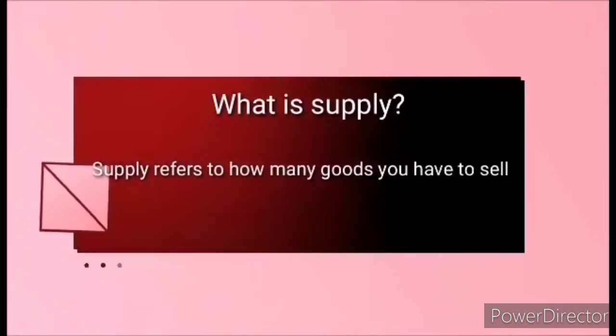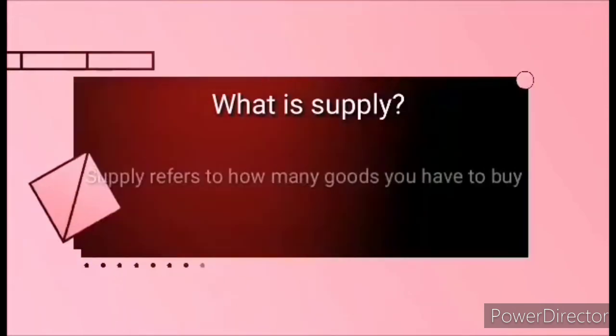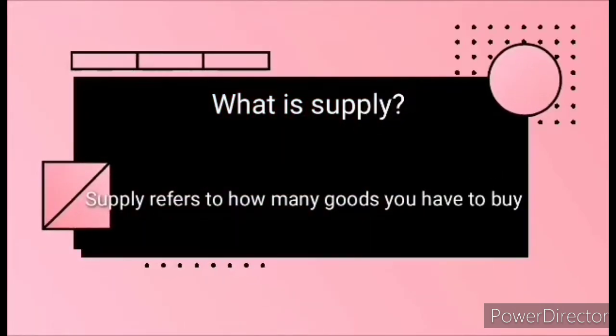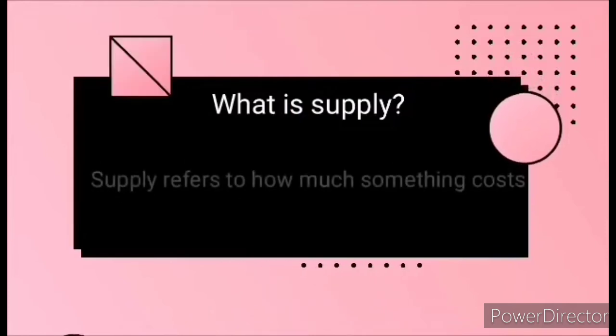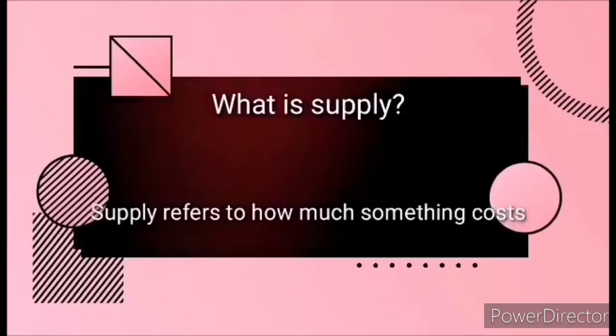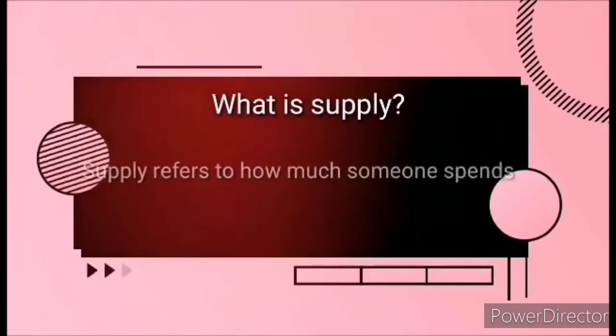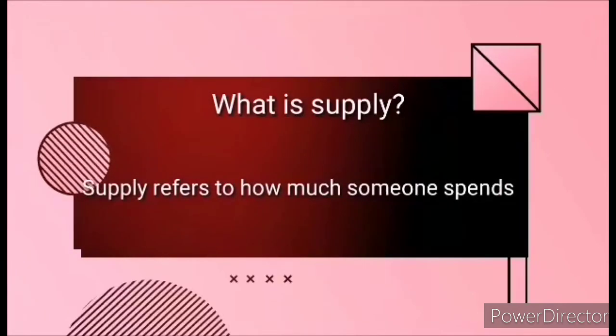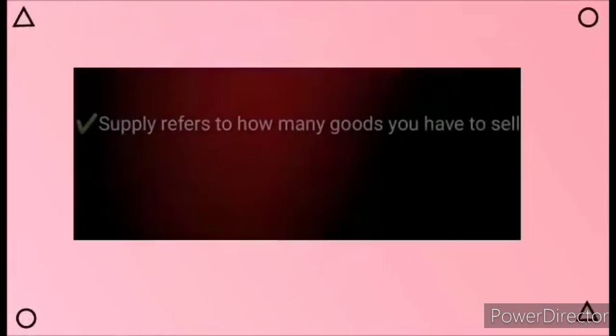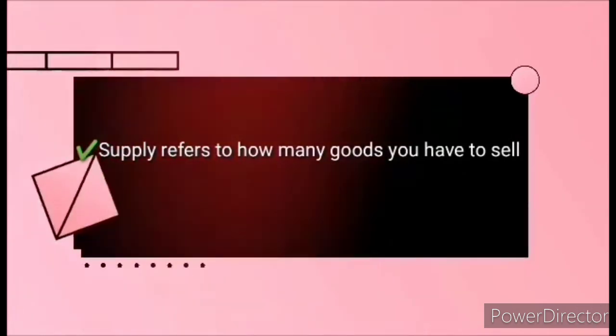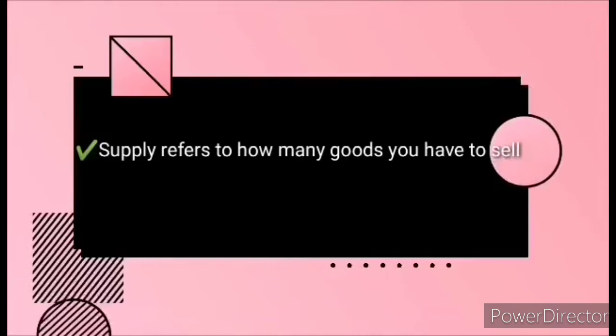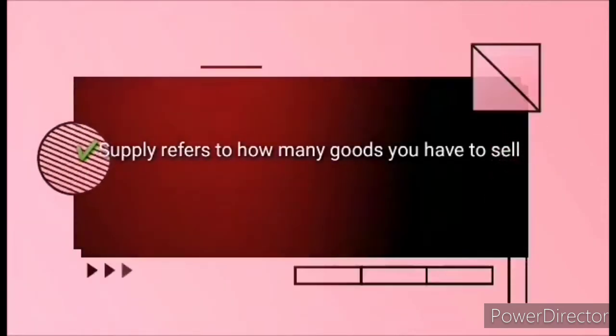A. Supply refers to how many goods you have to sell. B. Supply refers to how many goods you have to buy. C. Supply refers to how much something costs. And D. Supply refers to how much someone spends. The answer will be A. Supply refers to how many goods you have to sell. You guys got the correct answer.